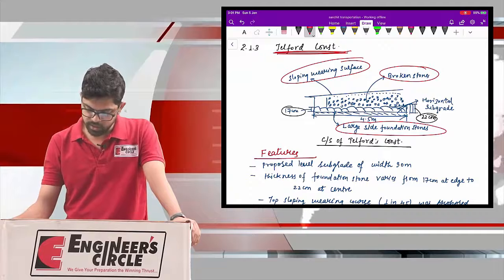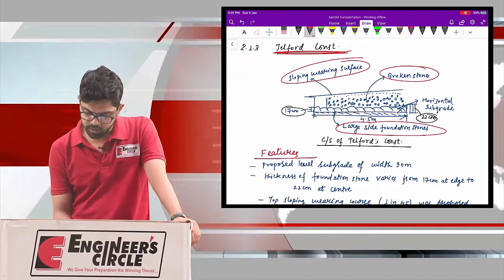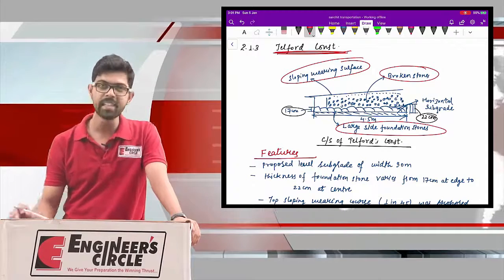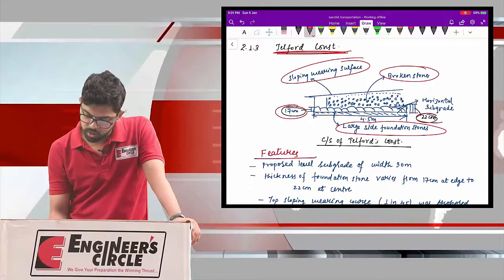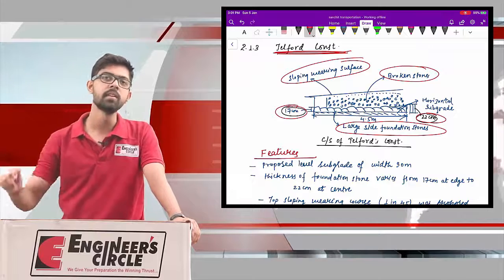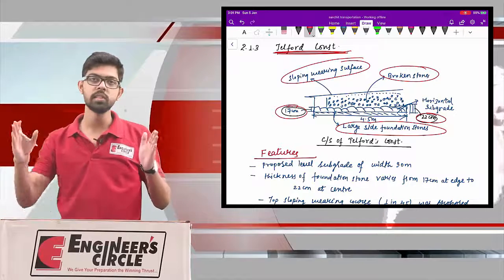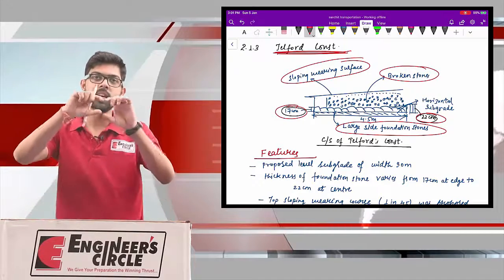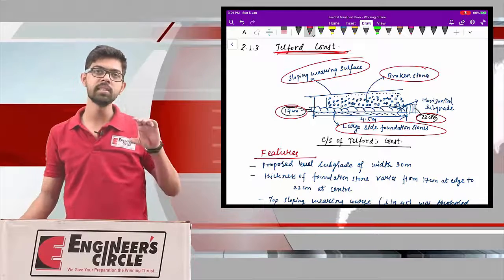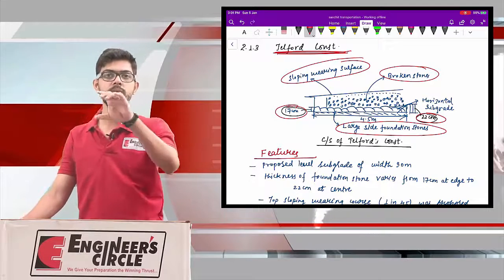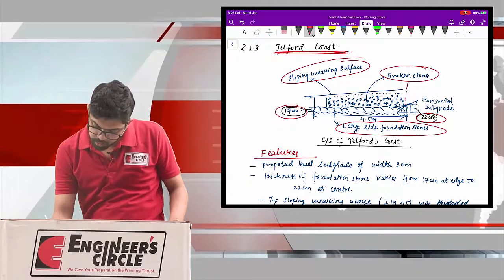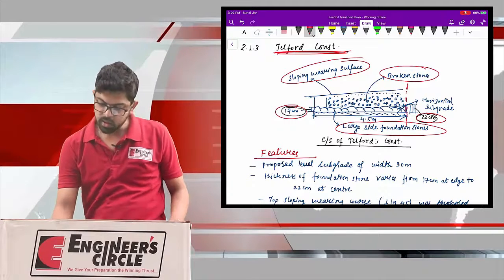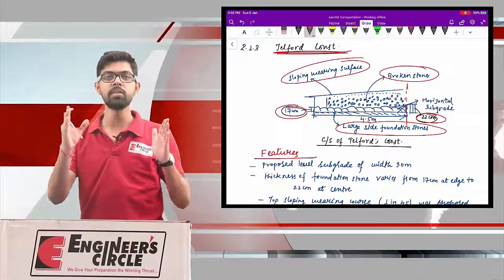Now here you can see that the size of the foundation stones varies from 17 centimeter to 22 centimeter in thickness. As you go from the edge to the center, the size varies from 17 centimeter at the edge to 22 centimeter at the center. I have drawn the cross section up to the center. The cross section that I have drawn is only half of the total road.